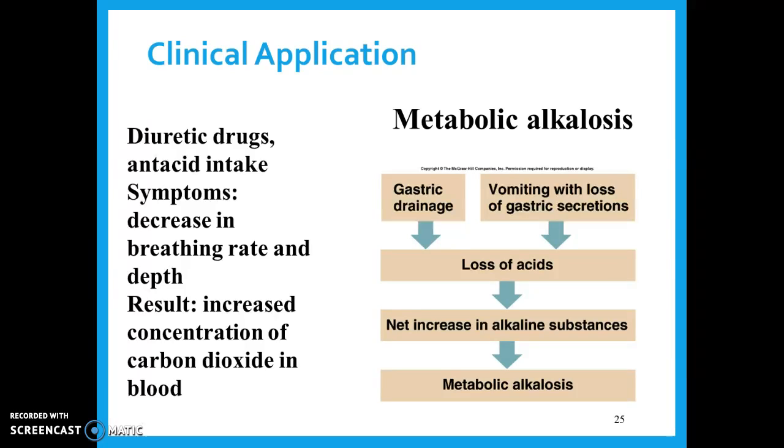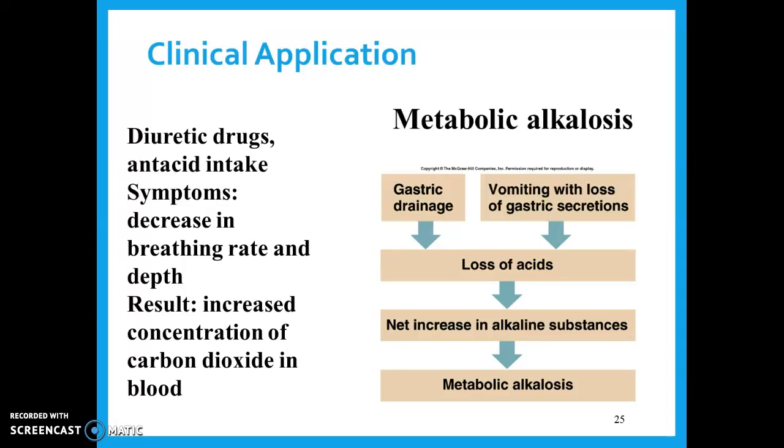We mentioned the severe vomiting where you're getting rid of intestinal juices, but regular vomiting, you're getting rid of your stomach contents, and there's a lot of acid in there. So by removing the acid from your body, you're making everything a little bit more basic. Diuretic drugs can cause this too, so you make more urine, so you're getting rid of more acids. And it says antacid intake.